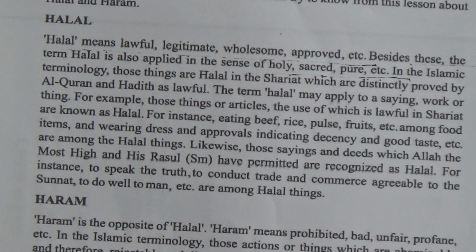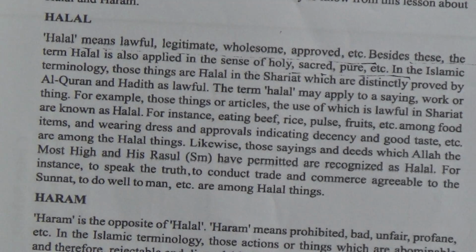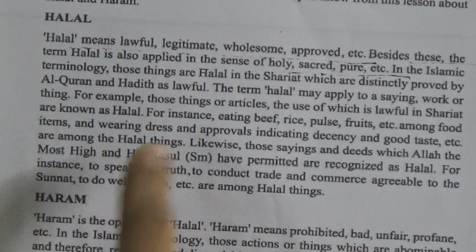Understand? Such things as beef, rice, fruits, halal animals, speaking the truth, conducting trade in an honest way, commerce or business, all these things are halal. Sunnat, farz, nafal, wajib, all these things are included in halal.